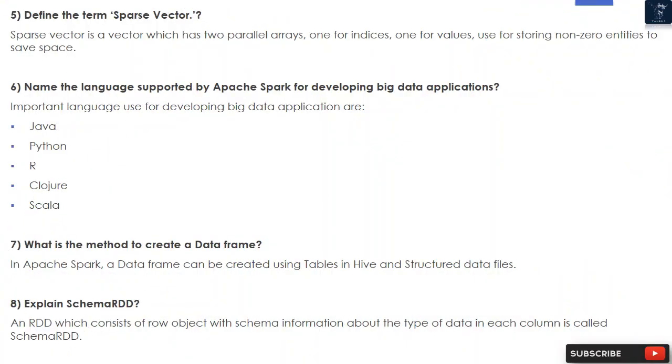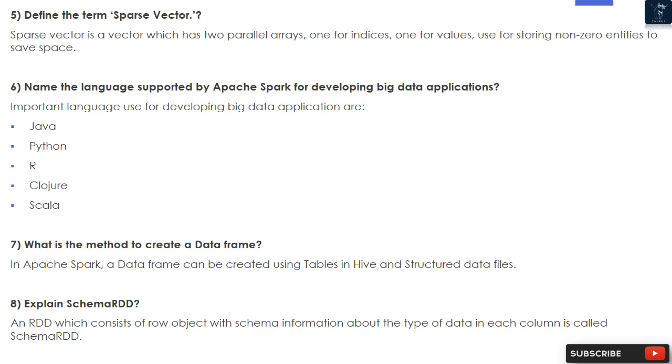5. Define the term sparse vector. A sparse vector is a vector which has 2 parallel arrays, one for indices and one for values, used for storing non-zero entries to save space. 6. Name the languages supported by Apache Spark for developing big data applications. Important languages used for developing big data applications are Java, Python, R, Clojure, Scala.